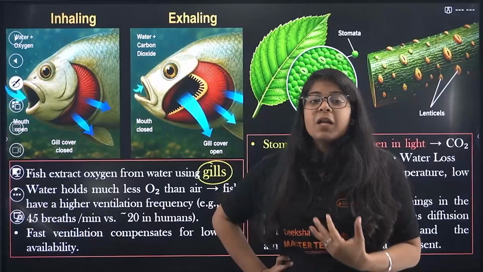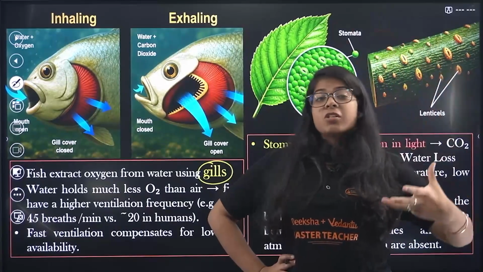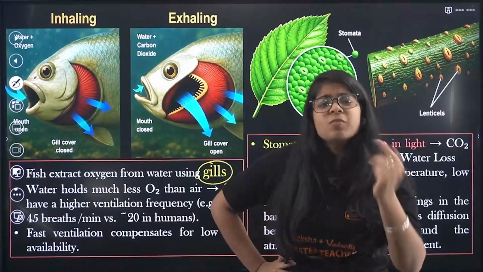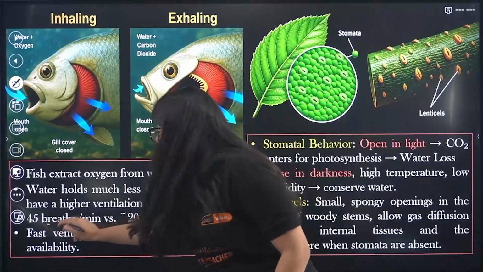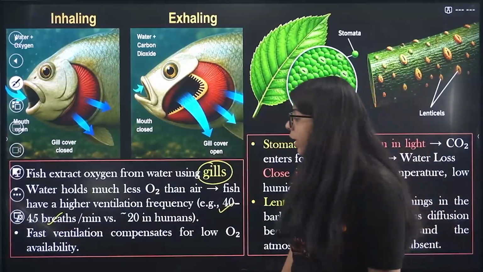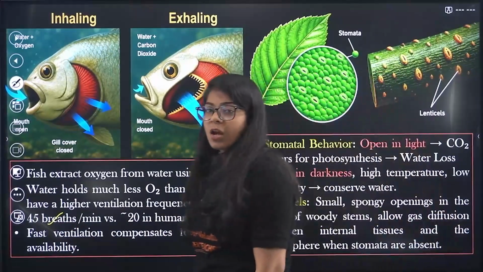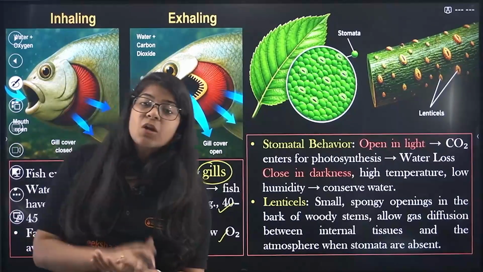So in our one breath, I can take lots of oxygen in because there is lots of oxygen in the air. But in one breath, fish cannot because there is not so much oxygen in the water, right? So they breathe a lot more times than us. Okay, so fast ventilation compensates for low oxygen availability. So when they take so many breaths, it compensates for the low oxygen.